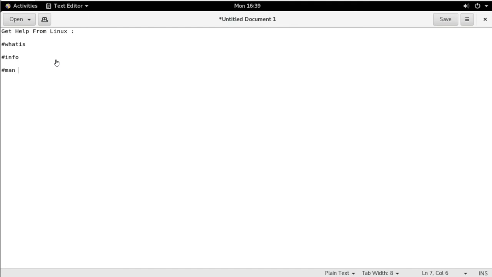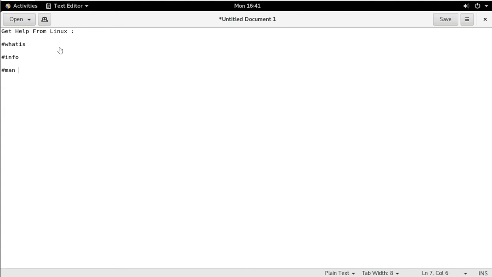In the previous sessions we discussed Linux basic commands. If you want to know more about a command and its uses, Linux provides detailed information about the commands. As we are aware, we can check details of a command on Google or the internet. However, those are external sources, and many times we don't have any internet access. If you want to get help or know more about a command, Linux provides information about the command.